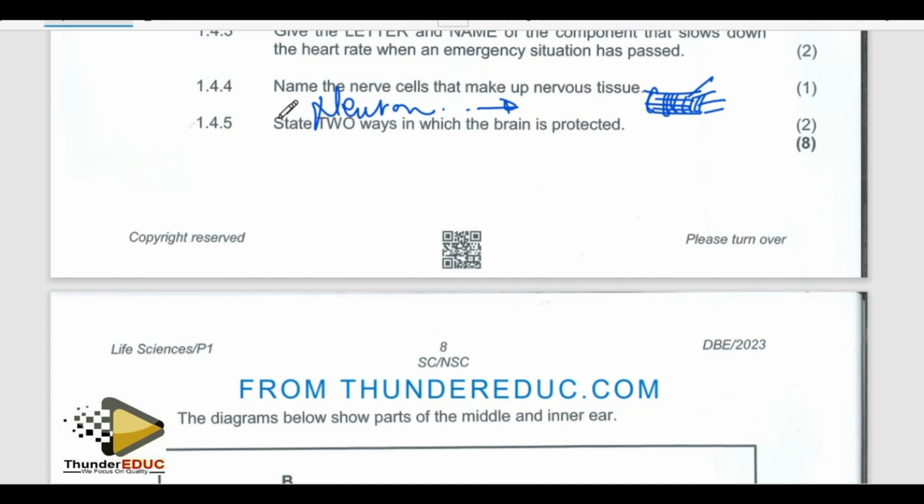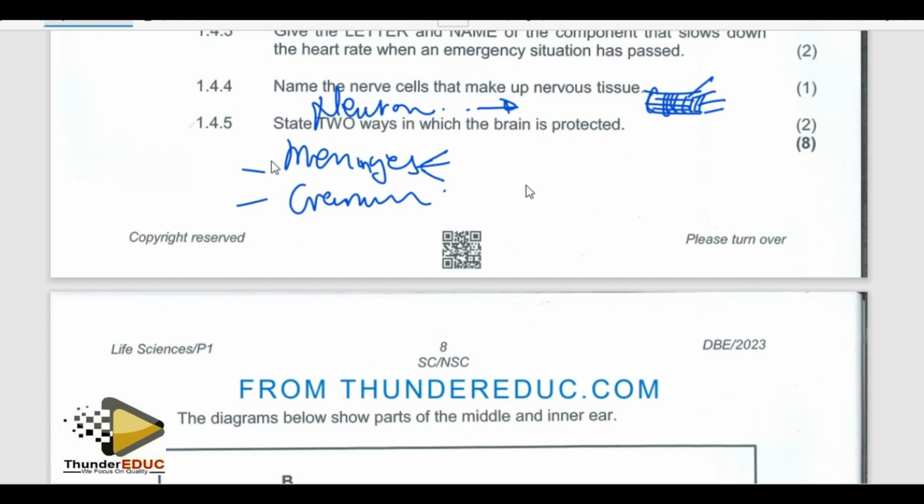Number 2 is the meninges. These are the 3 membranes found around the brain, which you call the pia mater, dura mater and arachnoid.